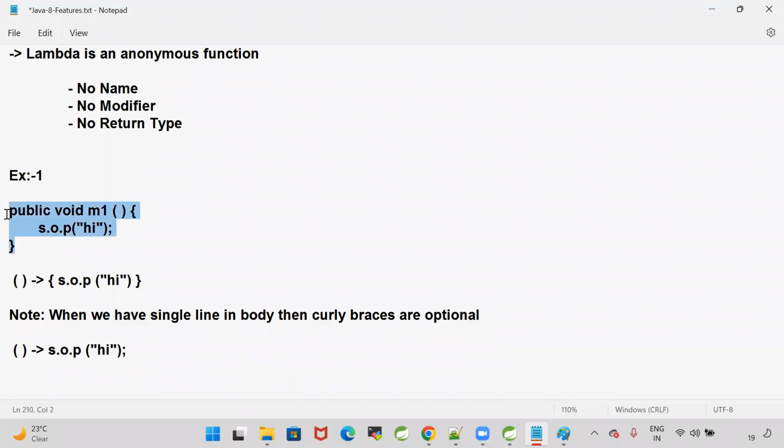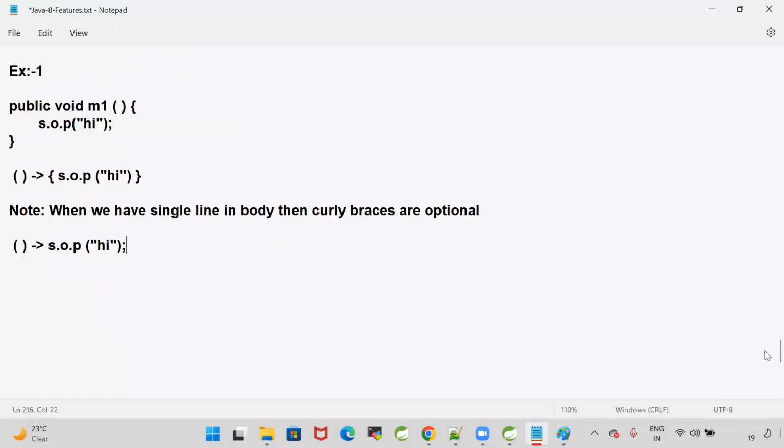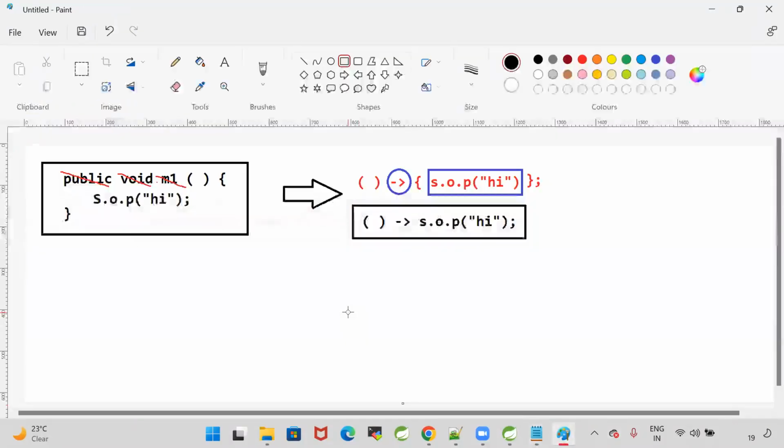Instead of writing this method, from 1.8 we are going to write like this. Here the method has braces to represent input, and the method has a body. So instead of writing that method, we are writing lambdas. Now this is one example to understand how to write a lambda. Now let me go for a second example.